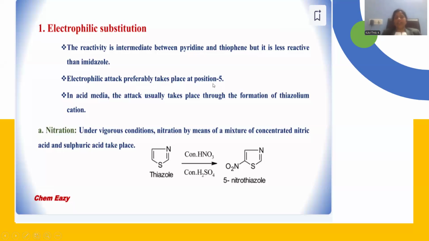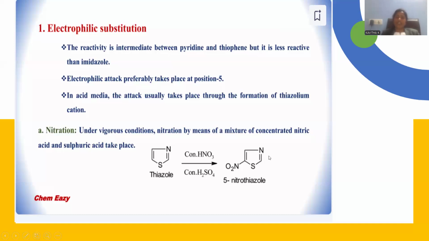Electrophilic attack preferably takes place at position number 5. There is evidence for that 5 position substitution: 5-nitrothiazole is produced by the nitration of this thiazole molecule. Acidic media is used in order to form this kind of electrophilic substitution. Let me perform this reaction called nitration.